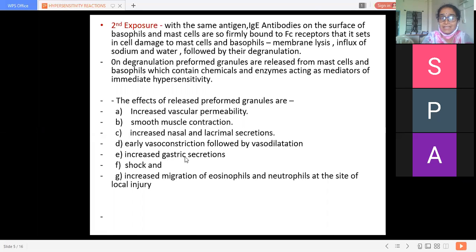Then increased gastric secretion, as there is increased mucosal permeability. Then shock, it may lead to shock or increased migration of eosinophils and neutrophils at the site of local injury. So this is the effect of the release of inflammatory granules from the mast cells at the site. This happens in the second exposure.